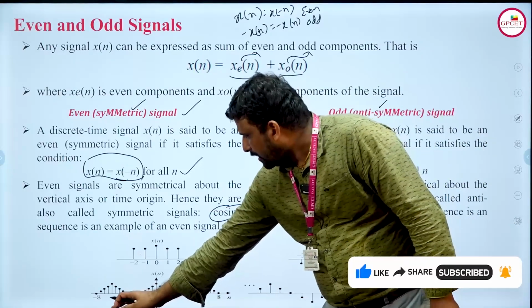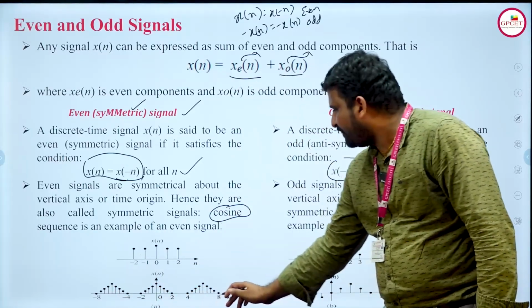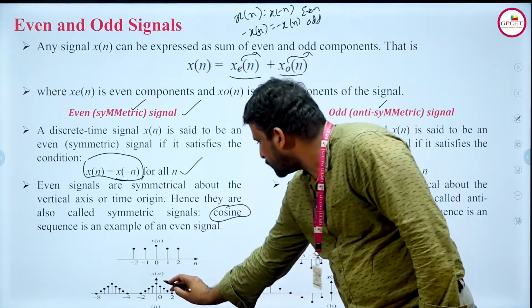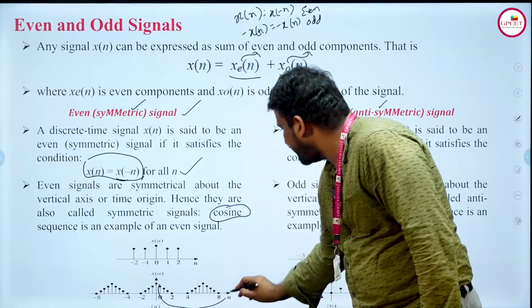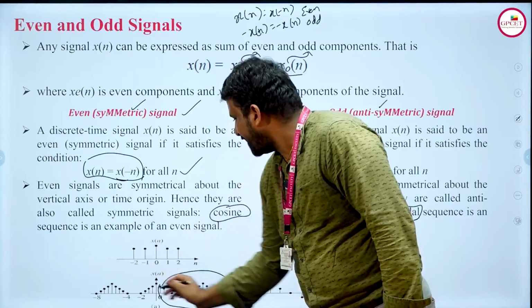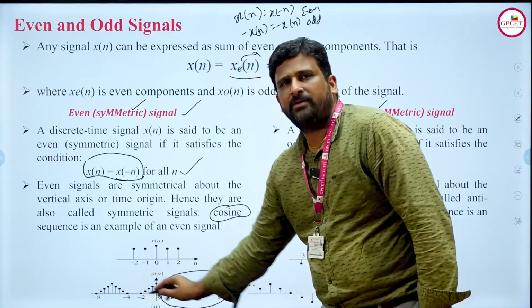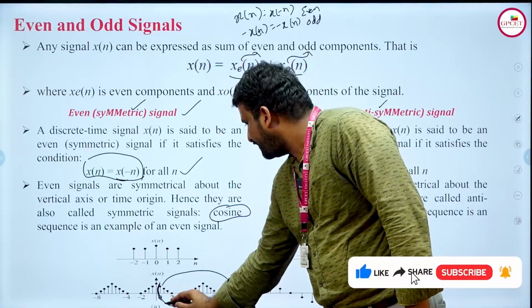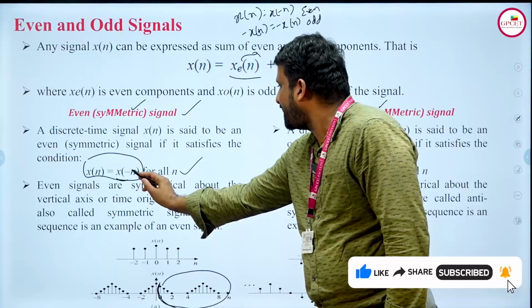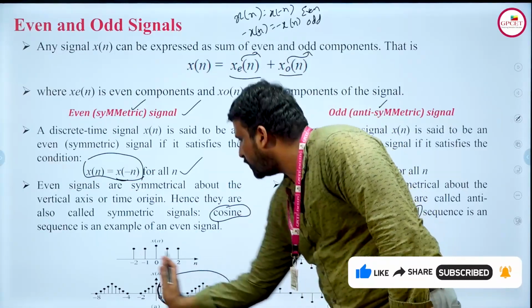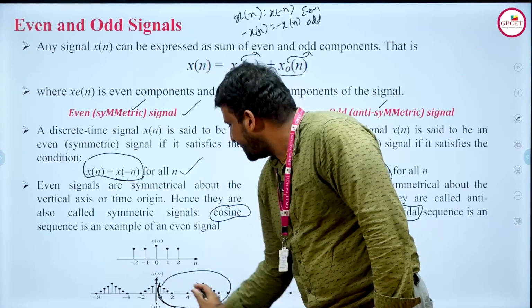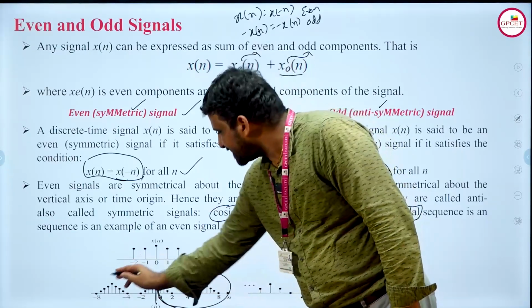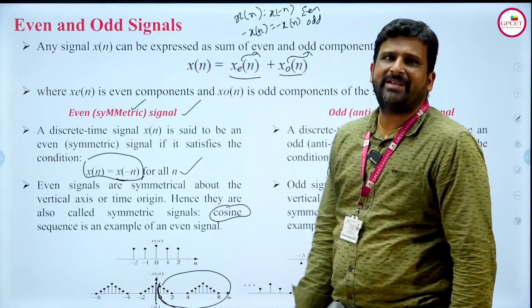See here, if this is the symmetrical form and we fold this, that is x of n is equal to x of minus n, the values will be the same. Okay, I think it is clear. So all x of n values will be equal to x of minus n. If I fold this about the origin, all these x of n values will be equal to x of minus n values. So these kinds of graphs we can call symmetrical graphs.